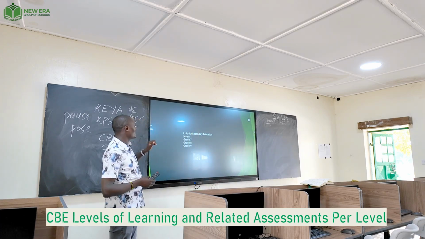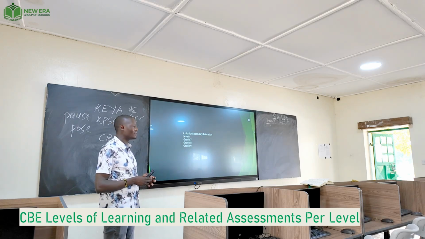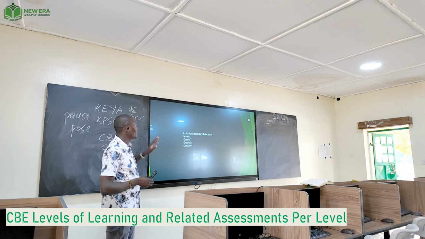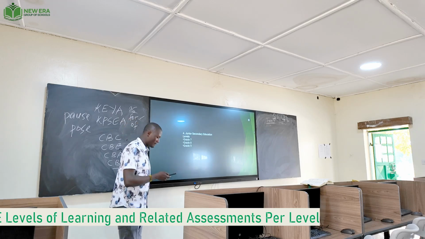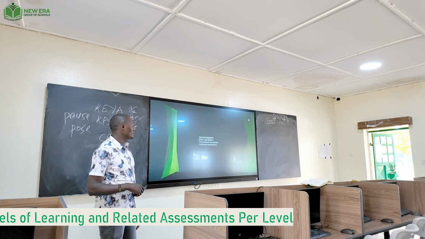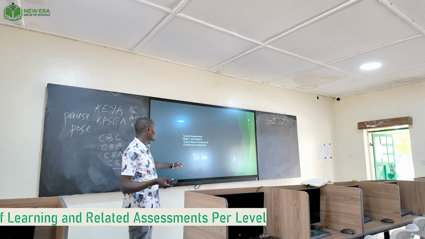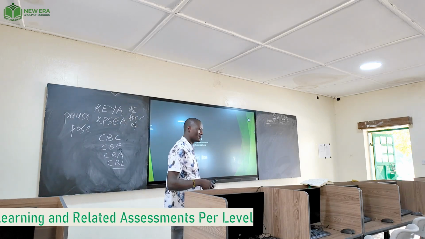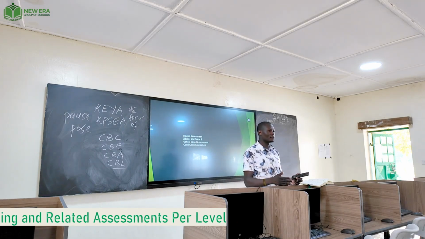Now we proceed. This learner has now joined junior secondary. He or she is starting junior secondary education. We have 3 levels, grade 7, 8, and 9. What happens in grade 7 and 8? That's where we are now, as a new era. We have school-based assessments, then continuous assessment. School-based assessments, I understand, shall begin very soon.